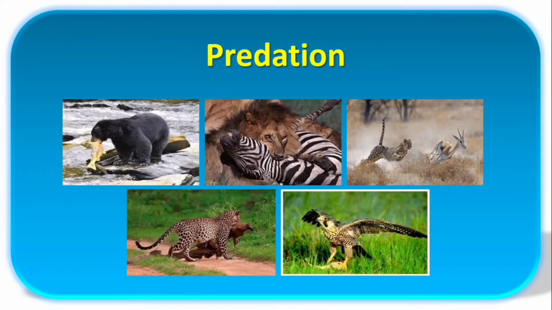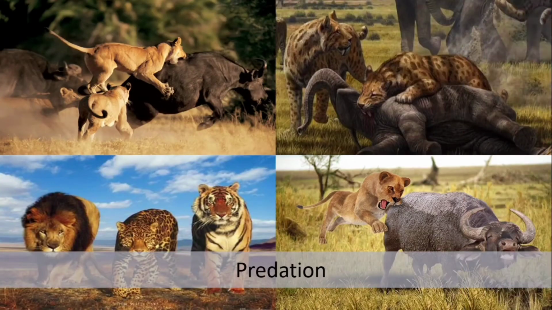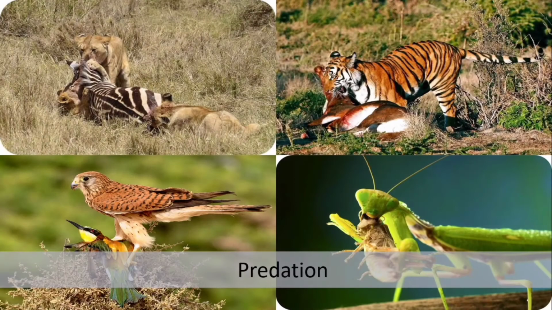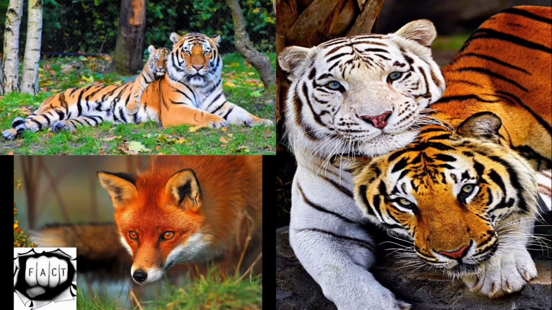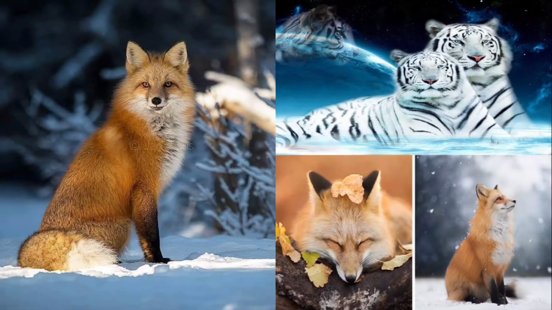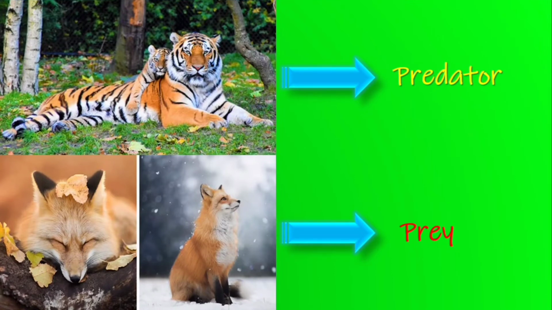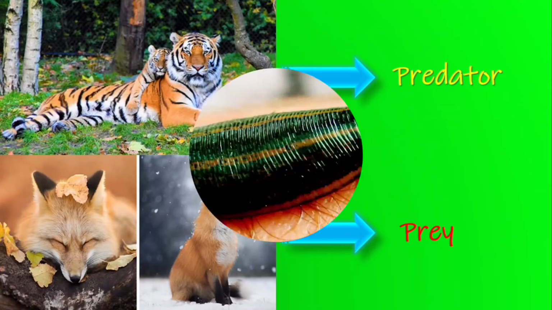First comes predation. It is the biological interaction where a predator feeds on its prey. In this type of interaction, one organism hunts another. The organism which kills the other is called the predator, while the killed organism is called the prey. Let's understand them with an example to make your learning easier. Suppose a tiger eats a fox. Here the tiger kills the fox. Thereby, the tiger is the predator and the fox is the prey.